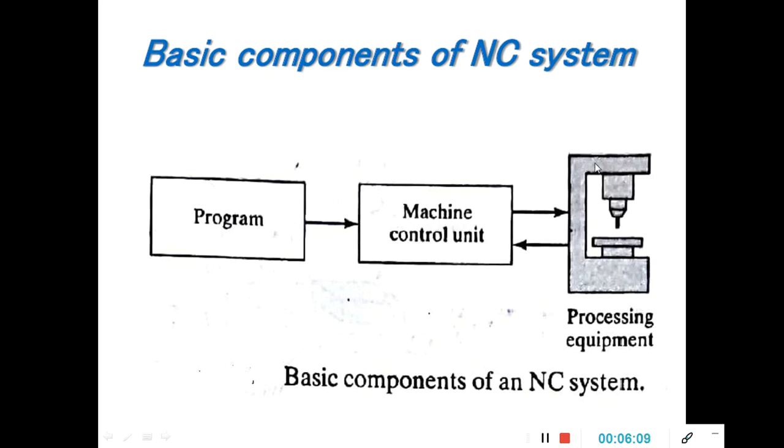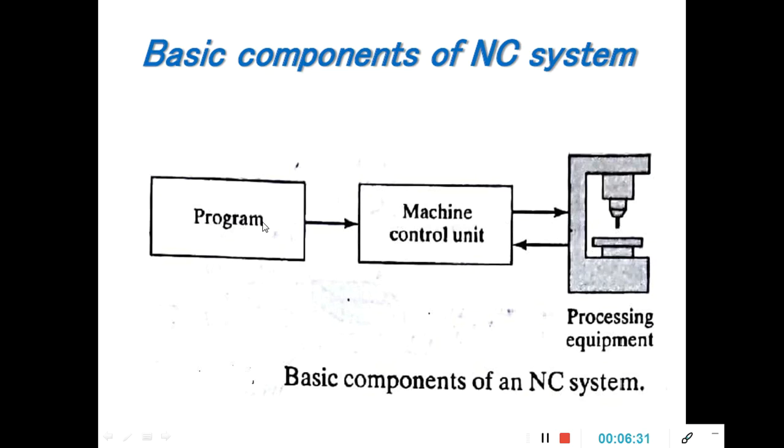Then the program and the processing equipment are connected with the help of the MCU, that is the machine control unit. The machine control unit reads the program, manipulates it, and sends signals to the processing equipment to perform the particular task.